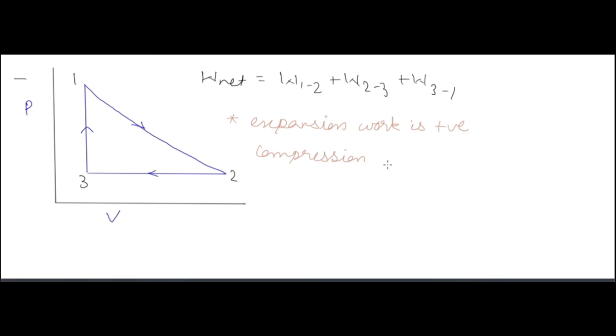Now you have to understand that expansion work is positive work and compression work is negative work. Why? In expansion volume increases, so it's positive work. PdV: P is positive, dV is positive, so work is positive. In compression dV is negative, so work is negative.